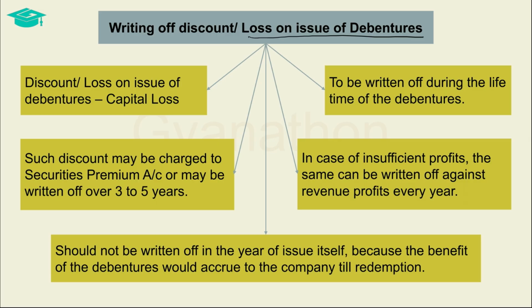If the company does not have adequate profits, then such loss can be written off against the revenue profits as well. The balance in the loss on issue of debentures account should be written off in a staggered manner over a period of 3 to 5 years and not in the year of issue itself. When the company issues debentures, the benefits of such issue accrue to the company till the redemption of such debentures. And so, the write-off should also be done over a period of time.